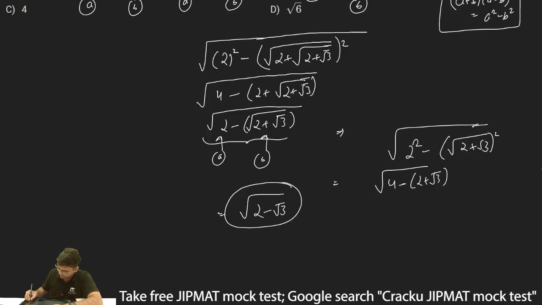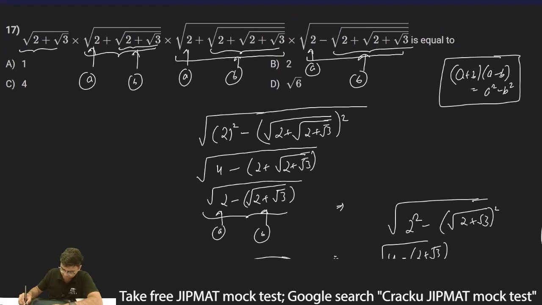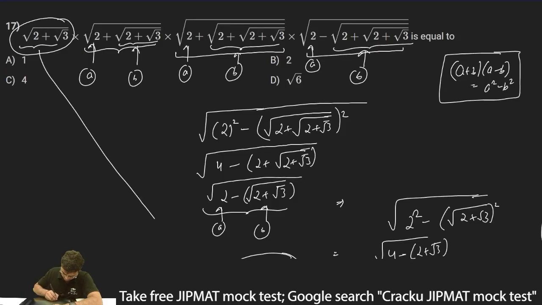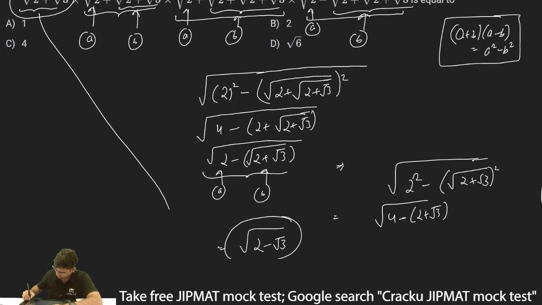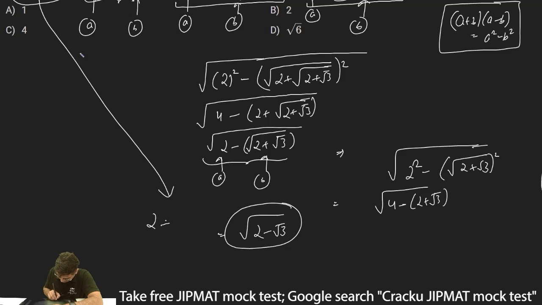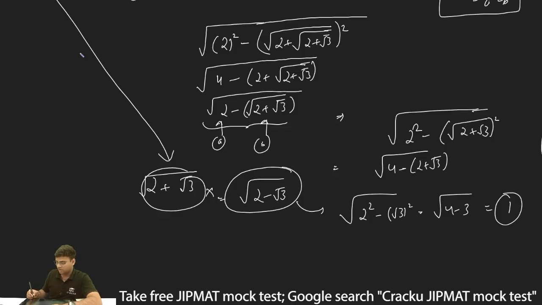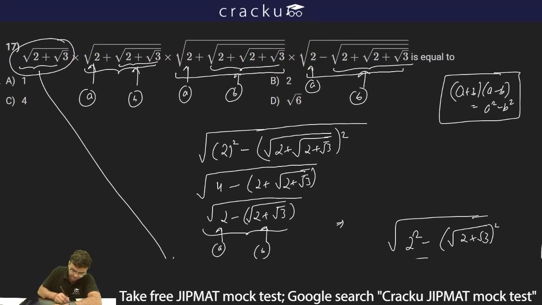Now we are left with one more term remaining, which is the leftmost term. So I can bring this down to here, and thus I can write 2 plus root 3 multiplied by 2 minus root 3. Again, this is under root of 2 plus root 3 into under root of 2 minus root 3. Again, this is A plus B into A minus B, and this I can simplify as 2 square minus root 3 whole square, which is equal to under root of 4 minus 3, which is equal to 1. Thus, the entire expression is simplified to 1, and therefore I can say option A, 1, is the correct answer.